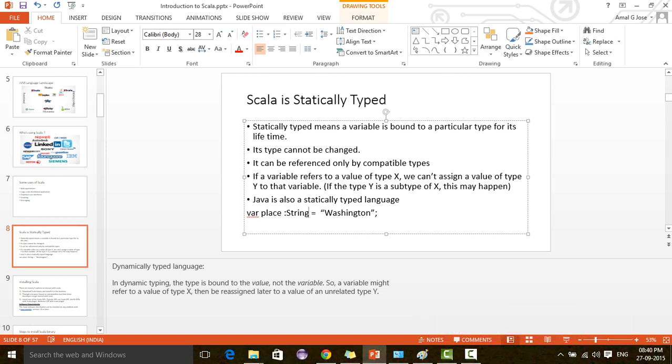Dynamically typed means we can assign values of multiple, various types to a single variable. Suppose place equal to Washington, and secondly I assign place equal to something like 1, an integer. That will work in a dynamically typed language, but Scala will not support that kind of assignment. So Scala is a statically typed language. Another example of a statically typed language is Java. That is the difference between statically typed and dynamically typed.